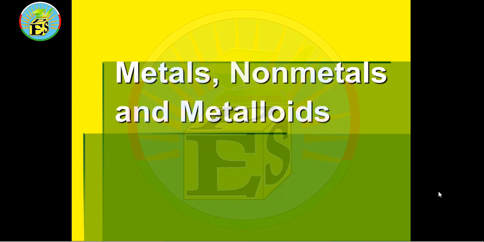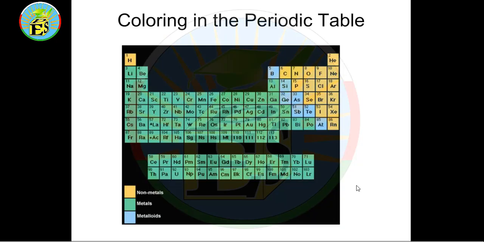Let's speak about metals, non-metals, and metalloids. This coloring in the periodic table refers to the elements. From the right side, this is non-metals with this color, and the left side is metals, and this part with blue color is metalloids.